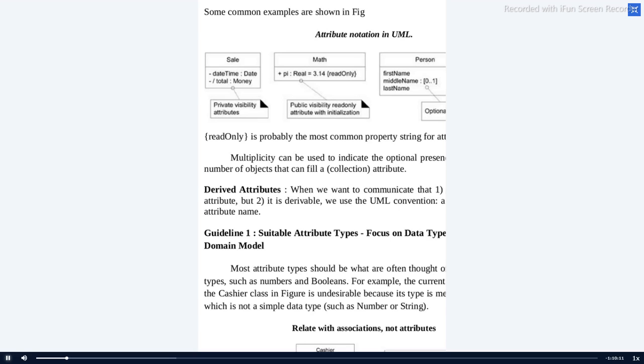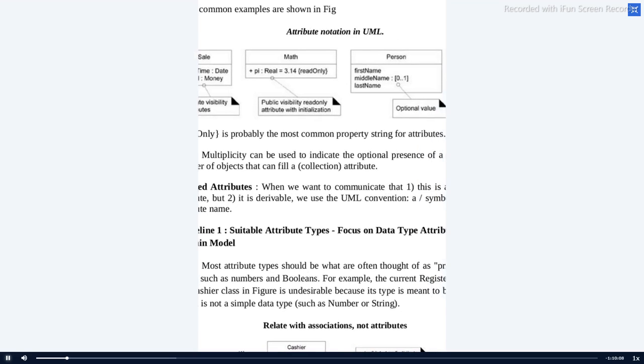Okay, so here you can mention the property strings. Whether it is read only or whether you can make it private, you can mention. Here you can note down, I have mentioned some object accounts. For example, often we don't have a middle name. If we have only 3 names, then obviously we have the middle names. If you don't have a middle name, we mark it as 0. If you have a middle name, we mark it as 1. So this is the optional value.